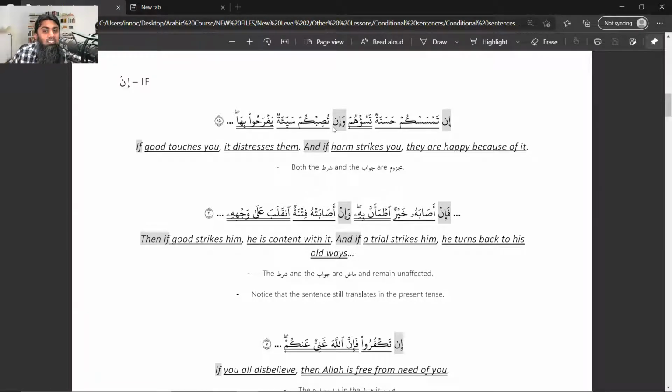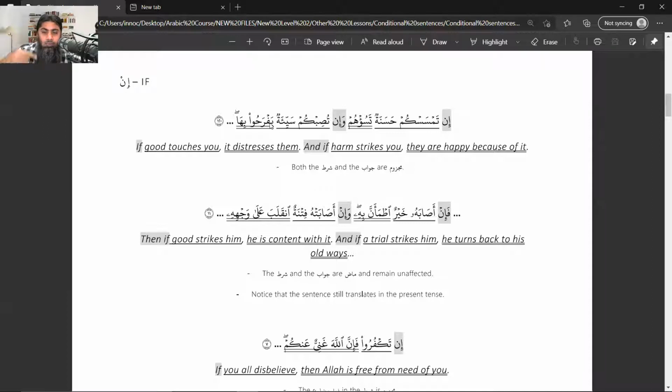Why? Because of this in. Secondly, you can see yafrahuna has become yafrahu. So both of the verbs have gone into their majzoom status. So in is the adatu shart, tusibkum sayyatun is the shart, and yafrahu biha is the jawabu shart part.